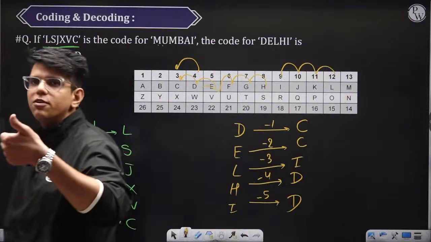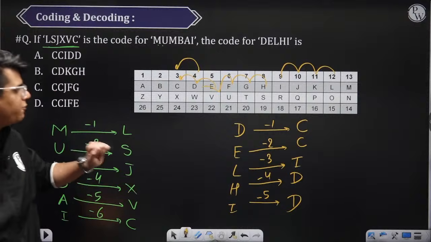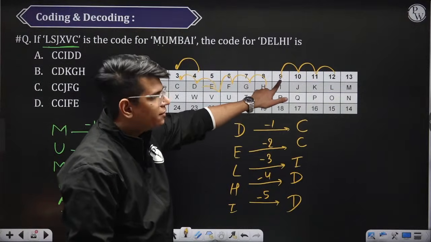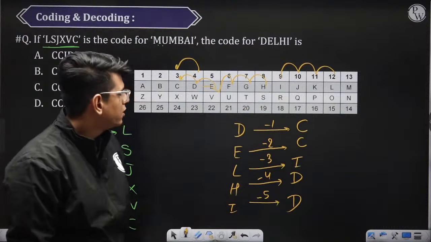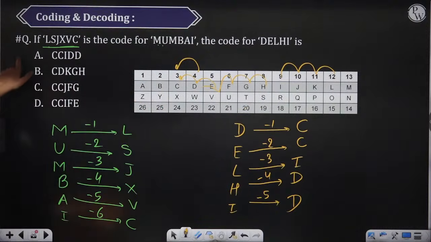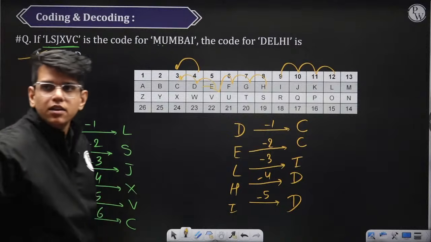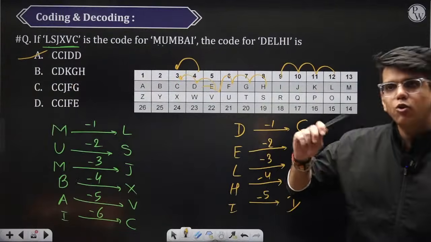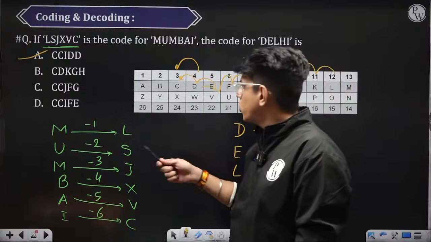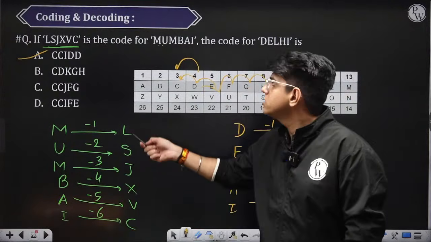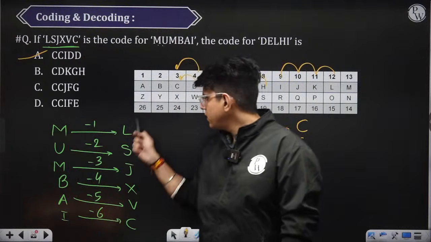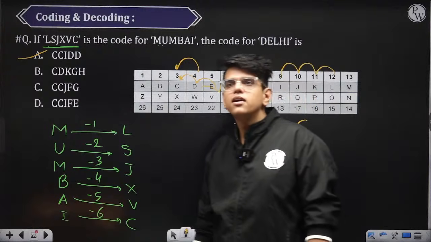Deepika, last alphabet is D and not C. We have to do I minus 5. I minus 5 is 9 minus 5 is 4. 4 is D. So the answer will be option A, CCIDD. Okay, Deepika, you made a mistake, right? The code is not +1, +2, +3. The code is -1, -2, -3 because this is the code for Mumbai. So you should write Mumbai here and the code here. Okay, understood? Clear?